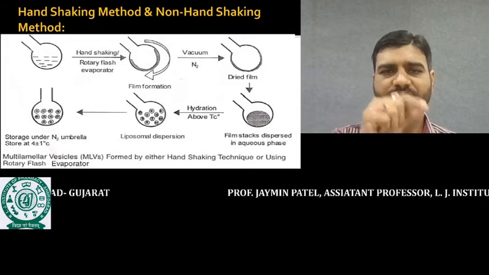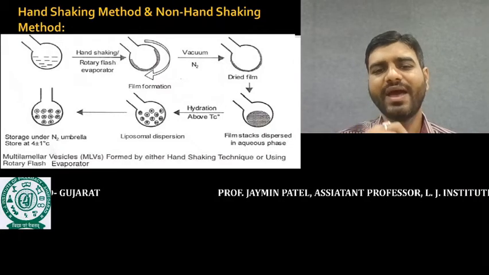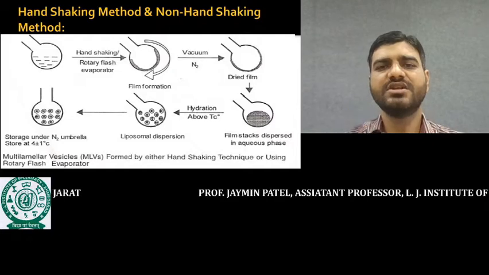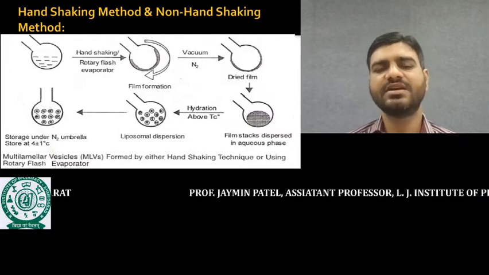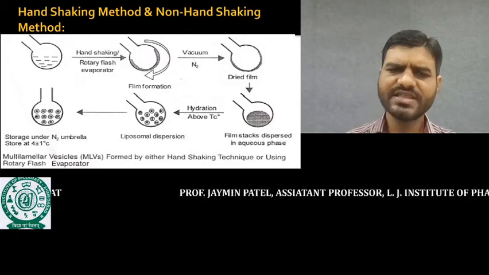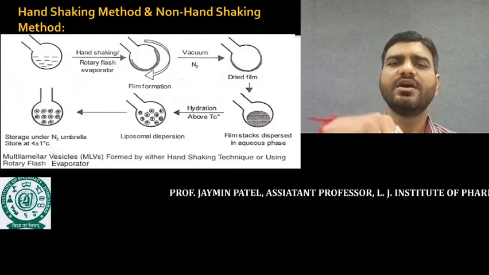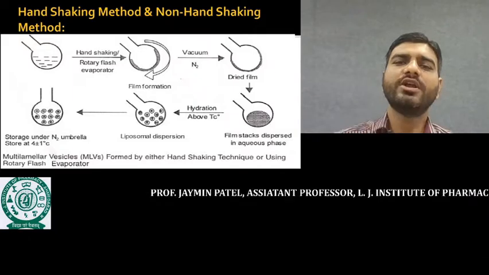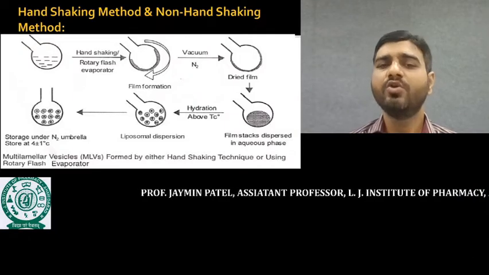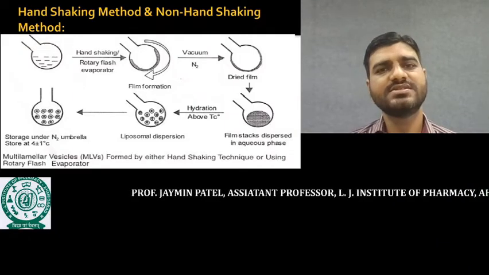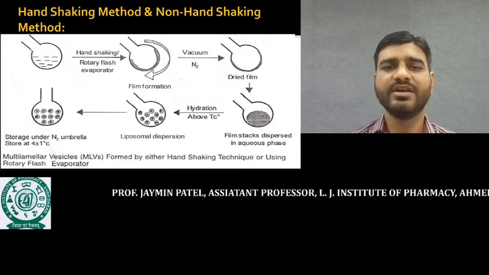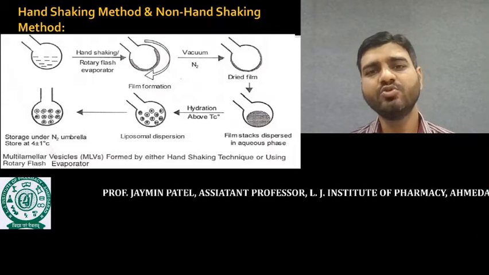So that dry film is peeled off, and a spherical structure is going to form, and that spherical structure is nothing but what is called a liposome. These liposomes are dispersed into a large quantity of water and stored in a nitrogen environment. No doubt this liposome is considered a crude liposome, meaning the size of the liposome is too large. It is not a ready-to-use liposome.